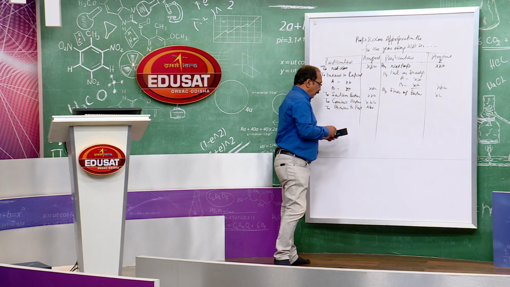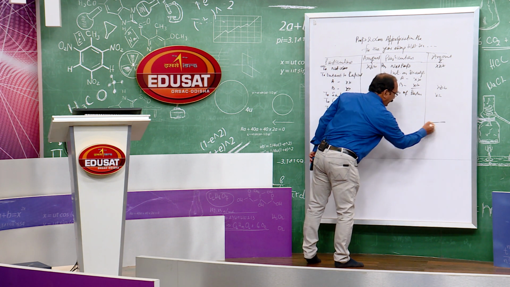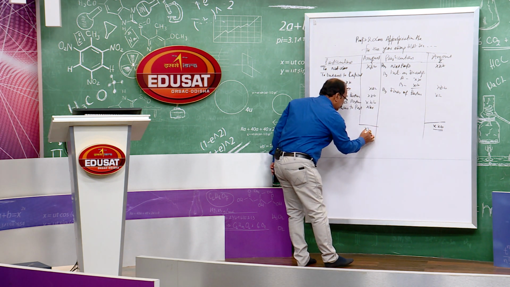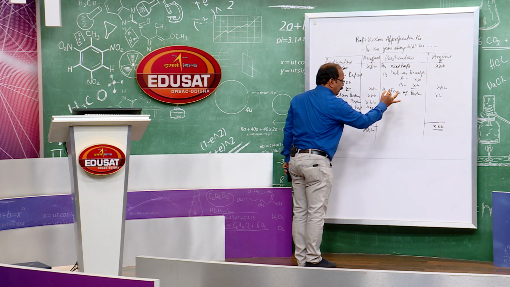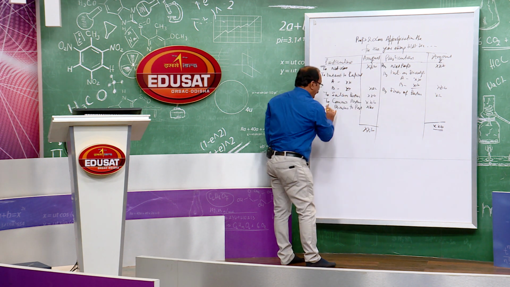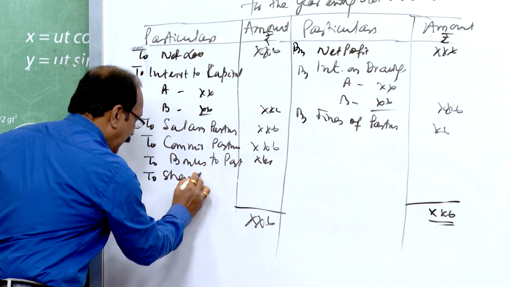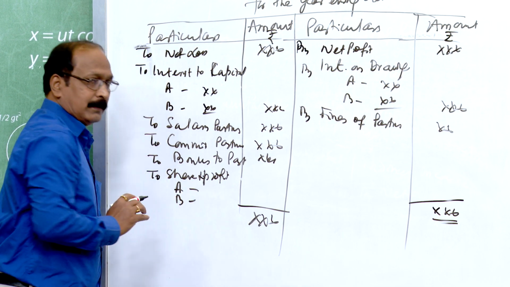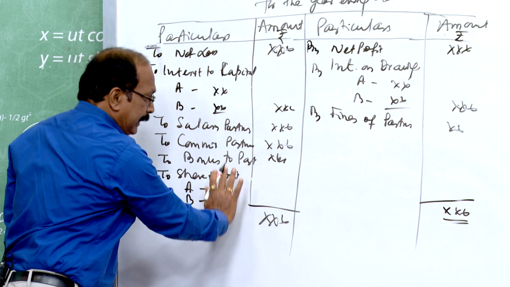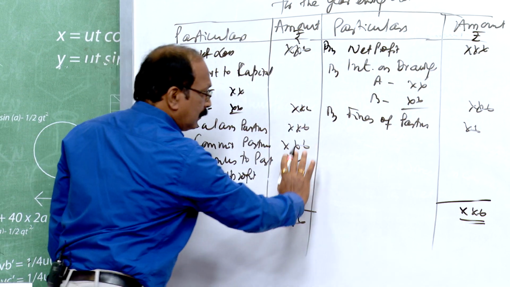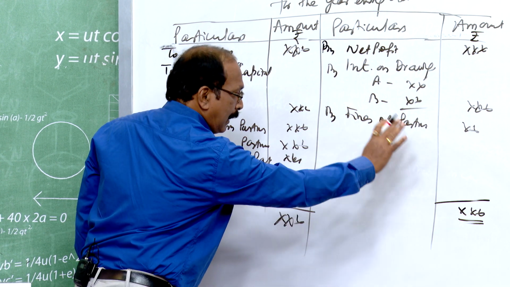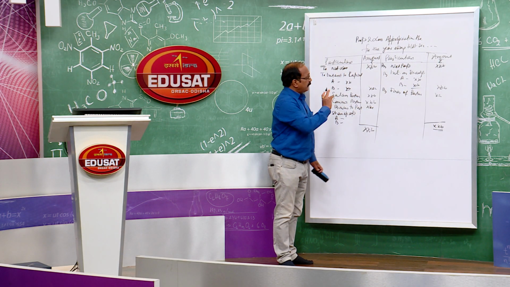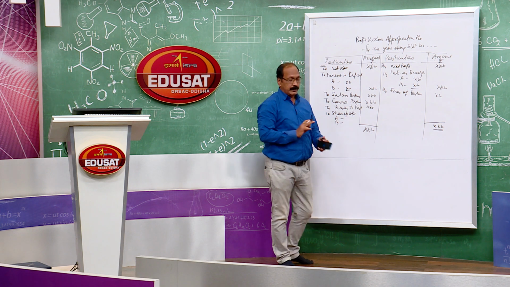Then if you compare both the sides, you will get the difference. Suppose this side comes something, then you have to show the difference, the balancing figure. If this side is heavier than this side, that is share of profit. That profit is to be distributed among A and B, the partners. Similarly, if this side is heavier than this side, that is a loss to be shared by the partners of the organization. Clear my point? So, this is all about your profit and loss appropriation account.